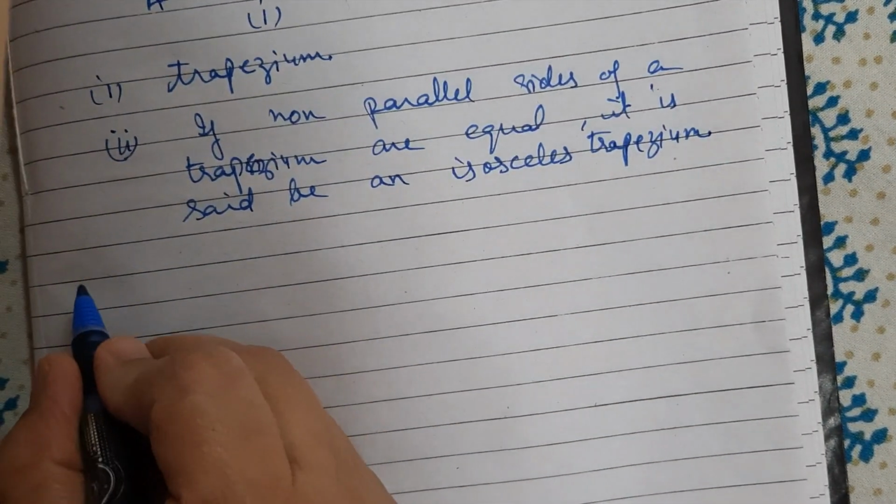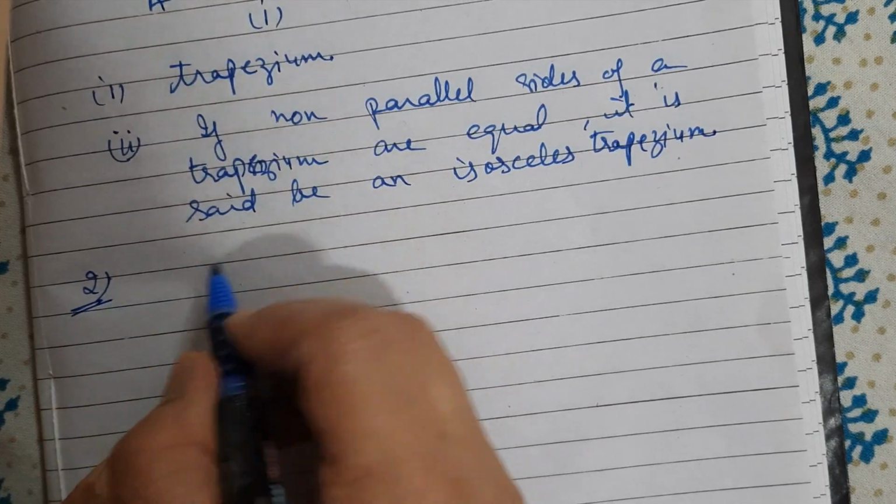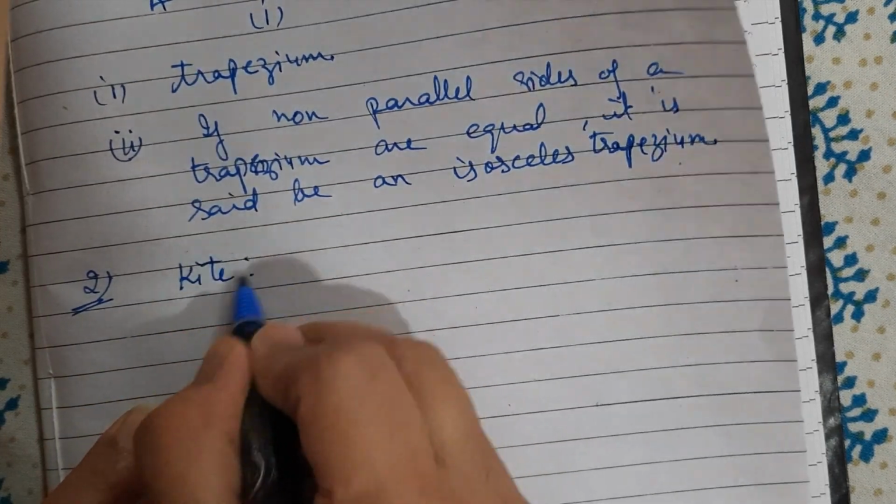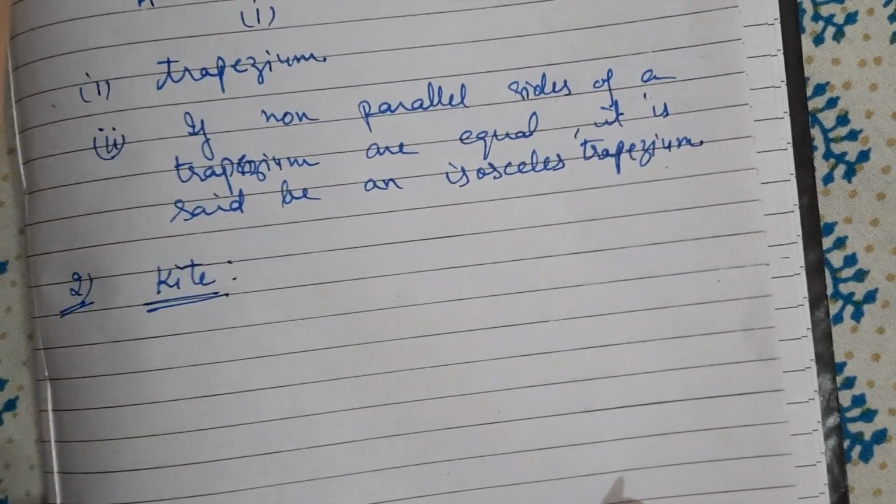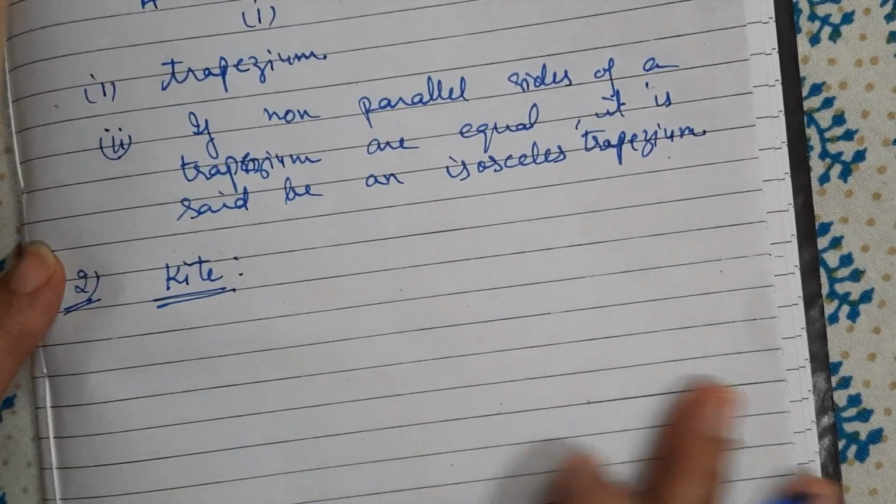Next we have the second type of quadrilateral, which is a kite. Children, you can understand from the name only, kite.